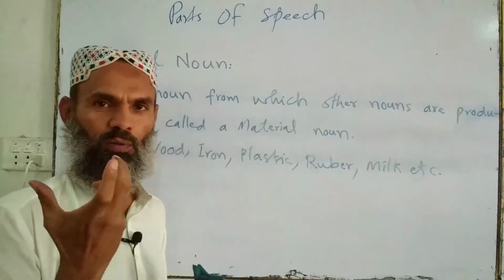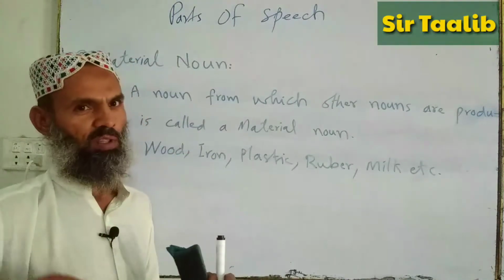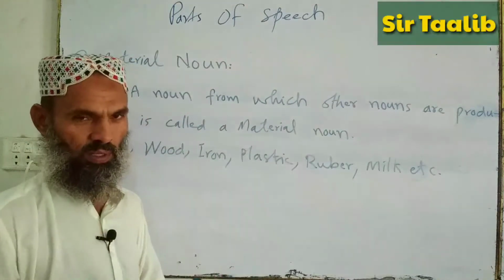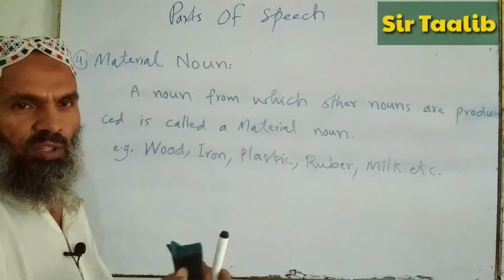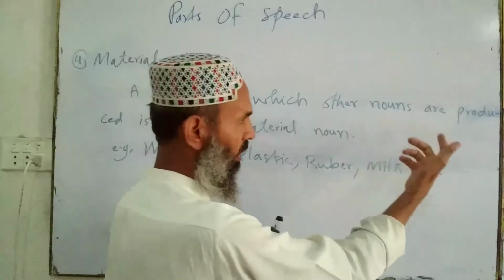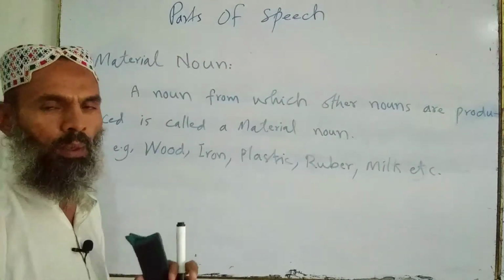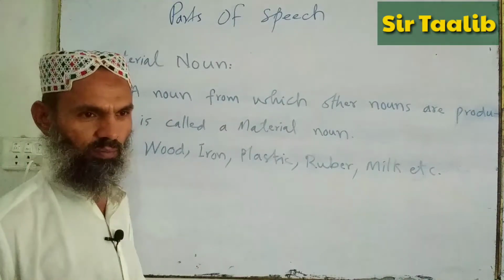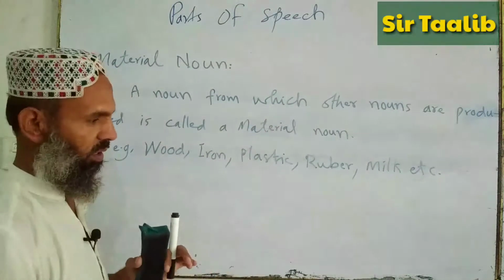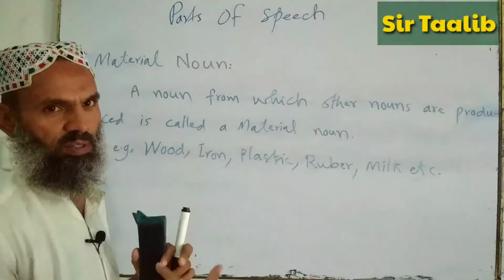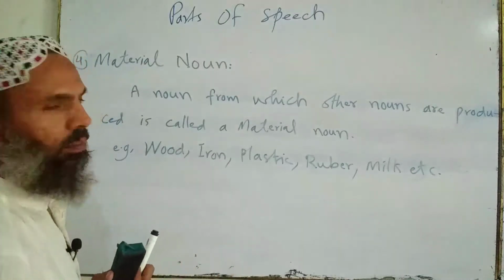Now you see what a material noun is. A noun from which we can produce other nouns, from which we can make other things, is called a material noun. Like this whiteboard, it is made from wood, and this wall is made from cement. From cement we can make bricks and many other things. This is also a material noun.